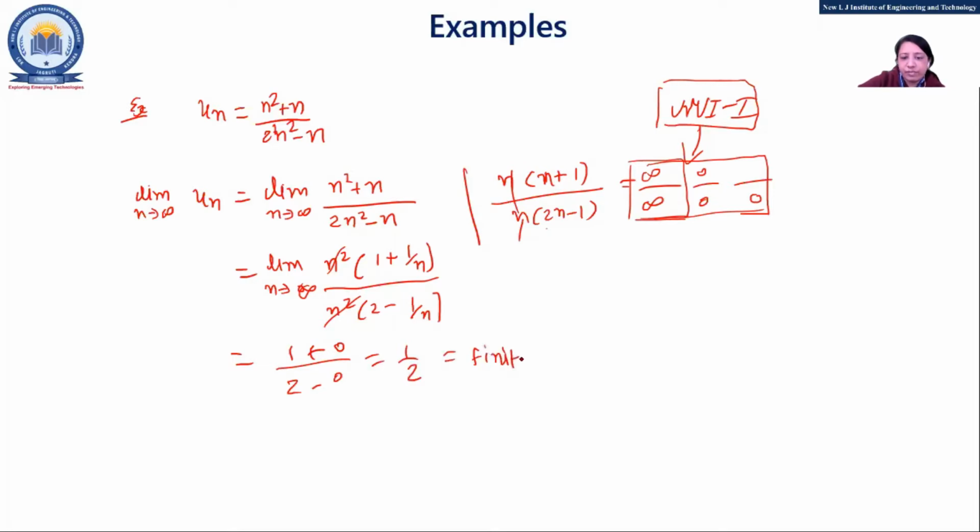Finite value. So what we can say is the sequence Un is convergent to 1 by 2, right? Or you can say the sequence is convergent. Either way you can write it, okay? So normally in that way it can be asked.